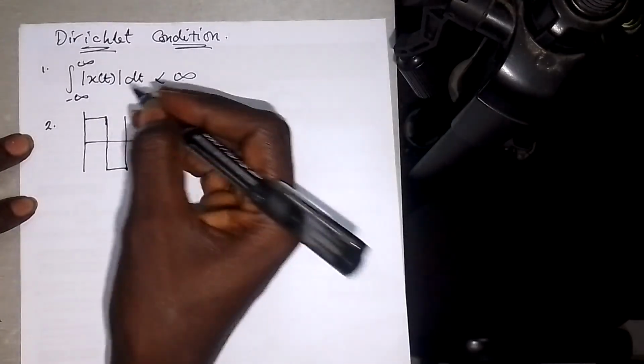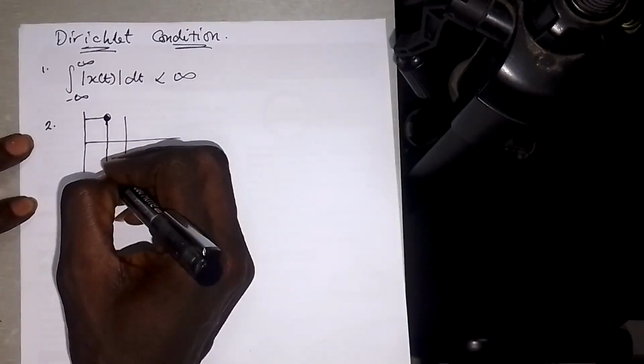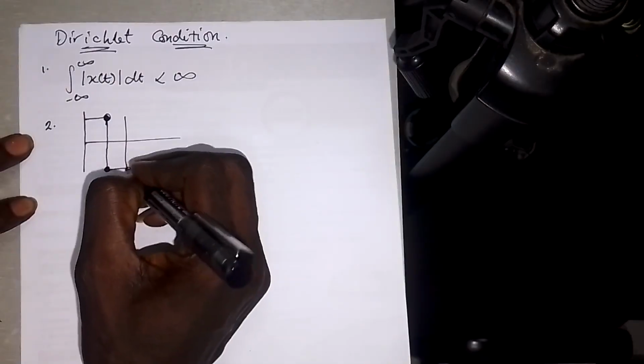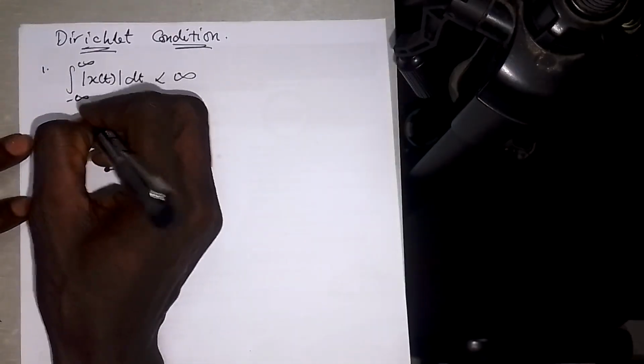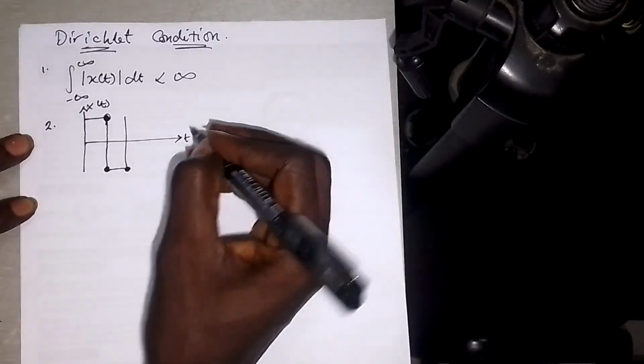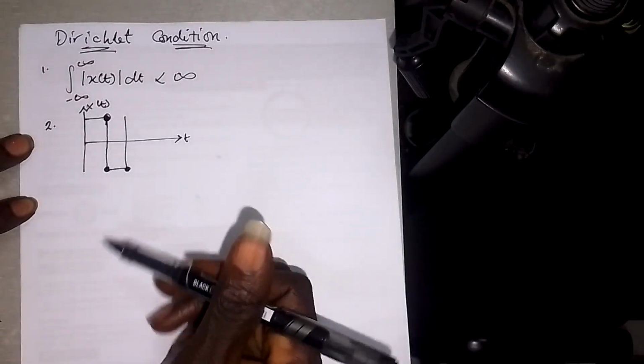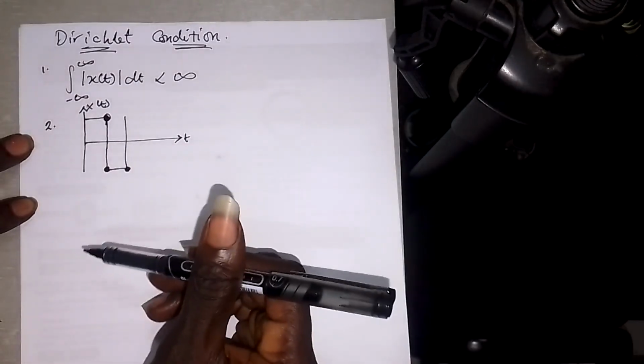In this signal, this is one discontinuity, and there's another discontinuity. Let's say the signal is x of t, and here is t. It should have a finite number of discontinuities in every specific time interval.